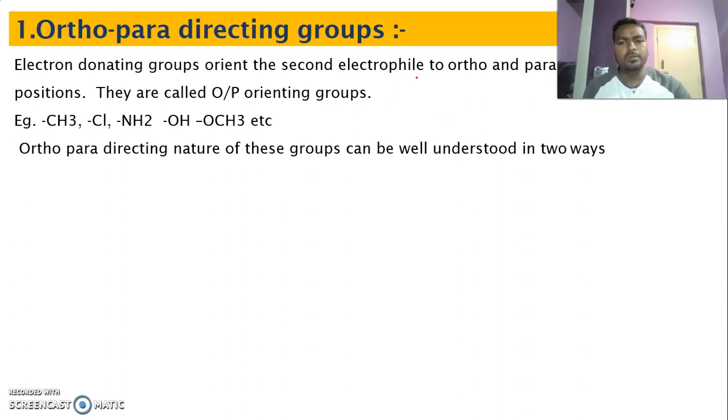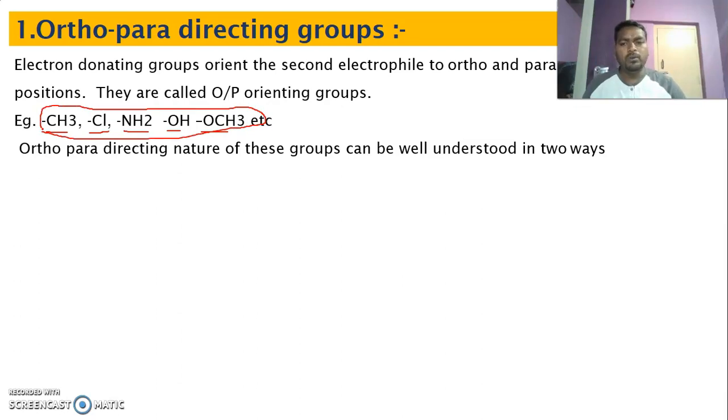So these are the groups. For example, CH3 methyl, chloride, NH2, OH minus ion and methoxy. If these groups are already present in the benzene ring, they direct the incoming electrophile to the ortho and para position. That's why these groups are called ortho and para directing groups.